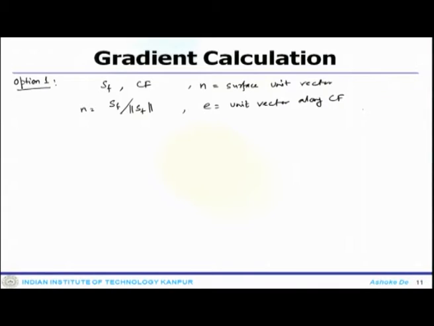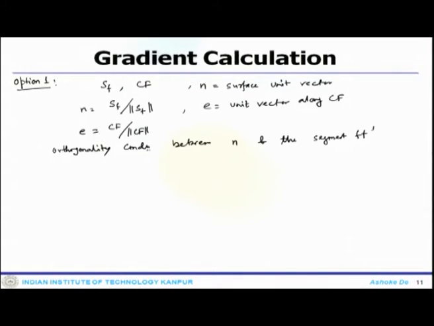So, once you say that, E can also be calculated as CF divided by CF, and now you can find the location of F prime by exploiting the orthogonality condition that exists between n and the segment f prime.